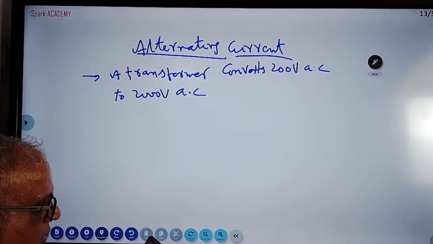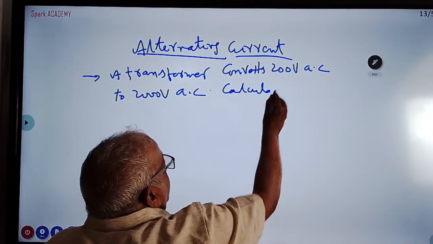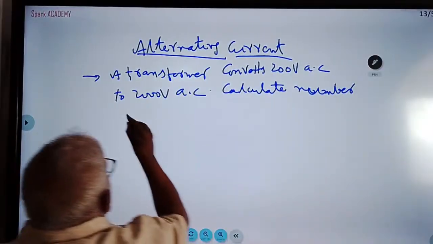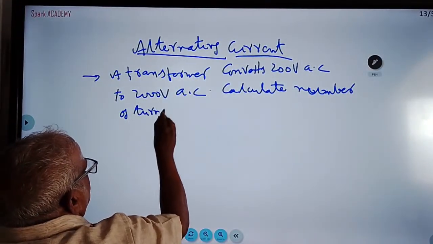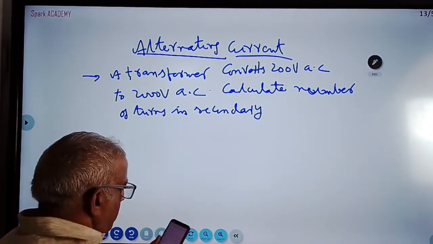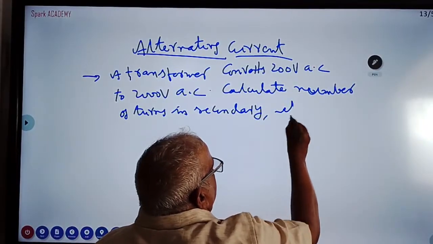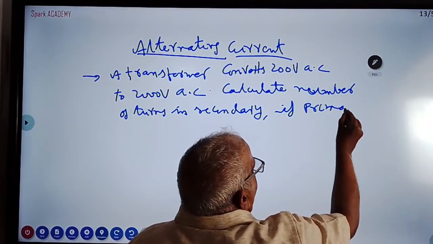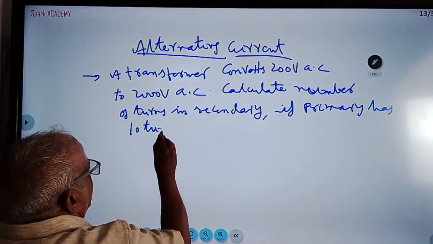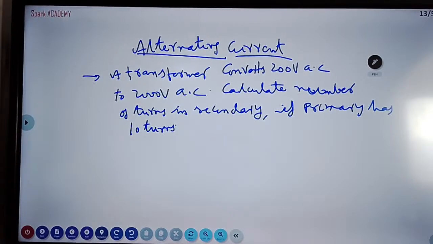Calculate the number of turns in the secondary coil, if primary has 10 turns. In AC, generally they ask 50-50, either problem or theory.